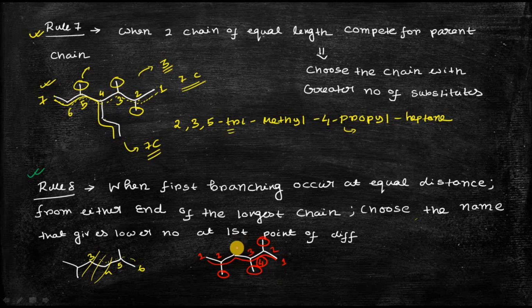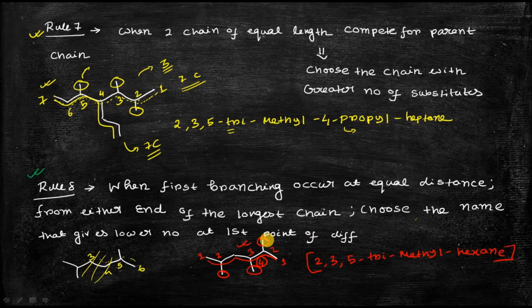That's why this numbering from right to left will be the right numbering according to rule number 8. So the nomenclature of this compound will be 2,3,5-trimethyl, and as the parent chain has a total of 6 carbon atoms, it is called hexane. So the nomenclature of this compound is 2,3,5-trimethyl hexane.